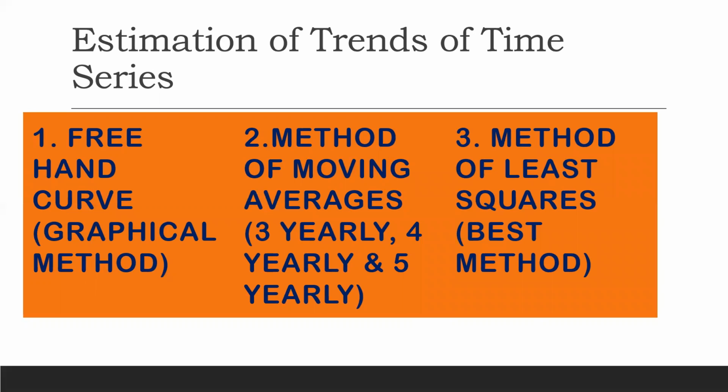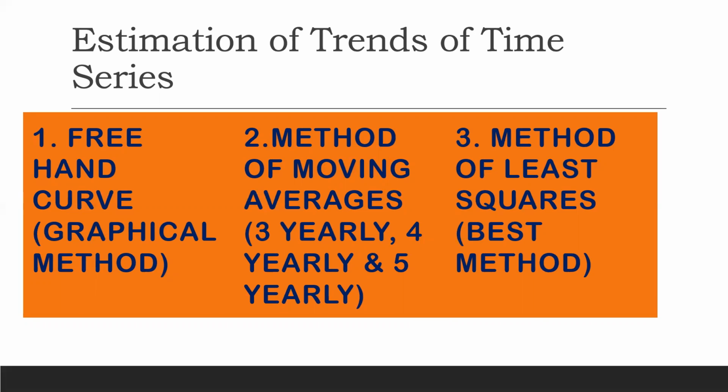The second method is method of moving averages, and in your syllabus there are 3 types of averages which we'll be studying, that is 3 yearly, 4 yearly and 5 yearly averages. Now I won't explain all this now. When we'll be doing the sums, that time you will understand how this pattern is solved.